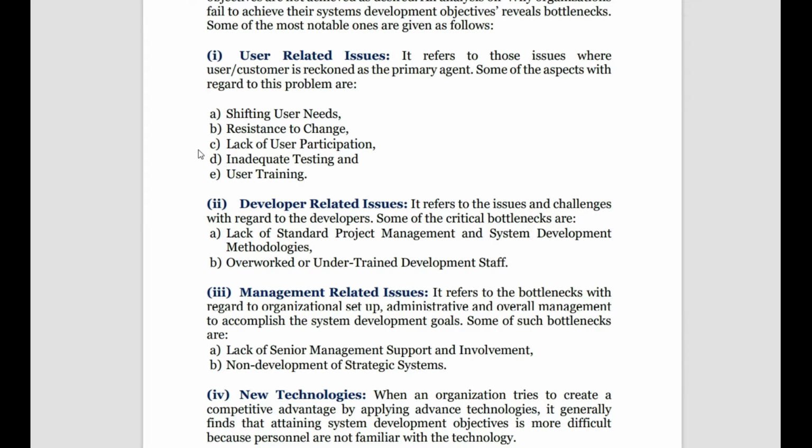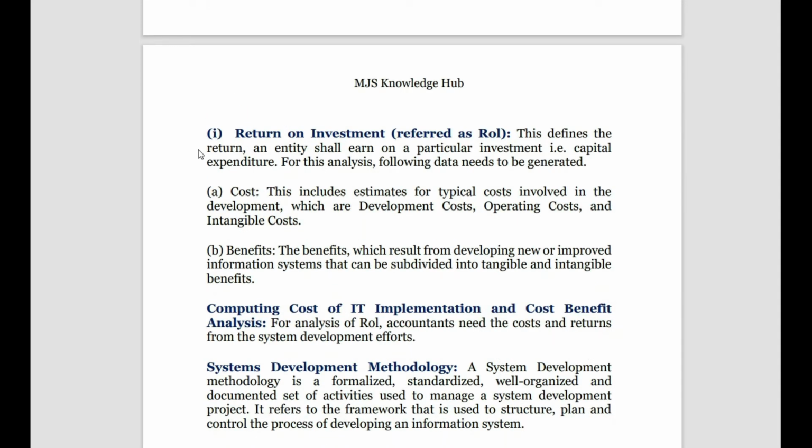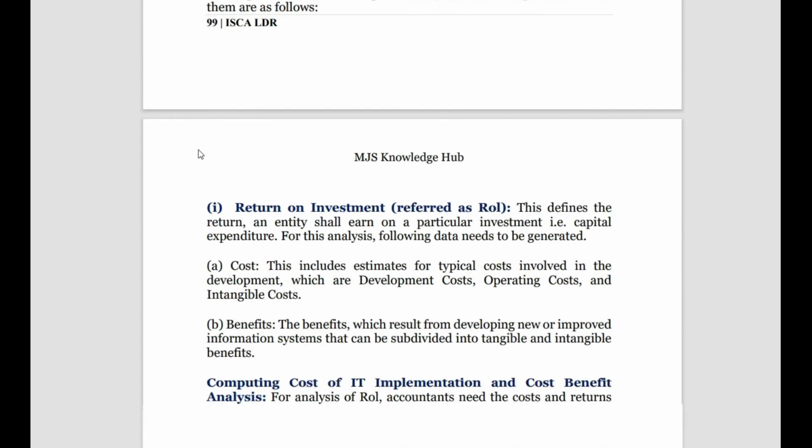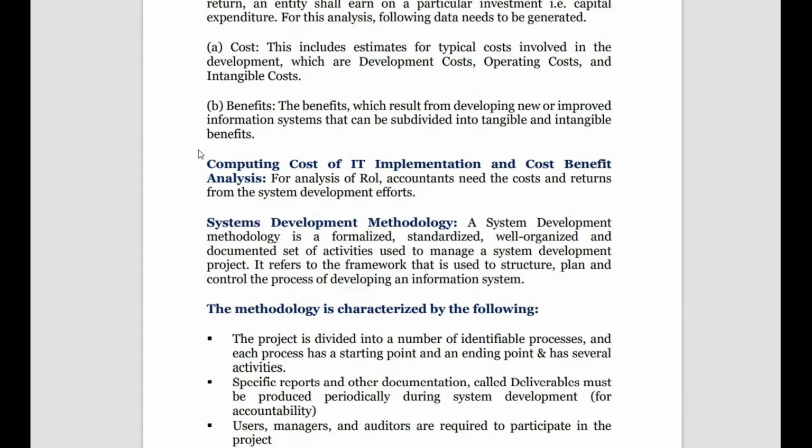So how is an accountant involved in development work? He is involved in calculating the return on investment. He is calculating and finding the differences between the cost of implementing one decision and another, then computing the cost of IT implementation and cost benefit analysis. In these two, return on investment and computing the cost, the accountant is involved.